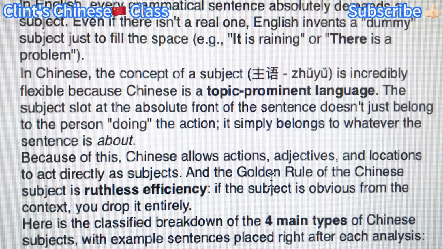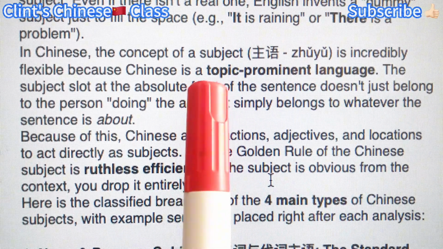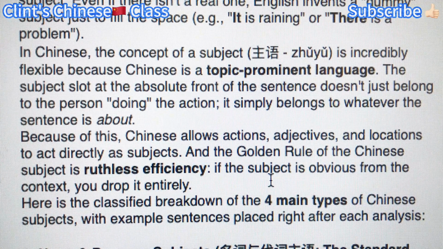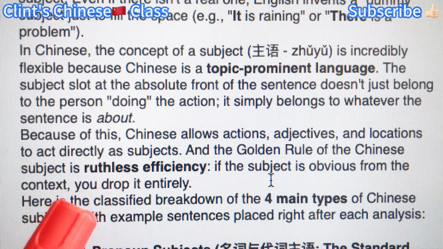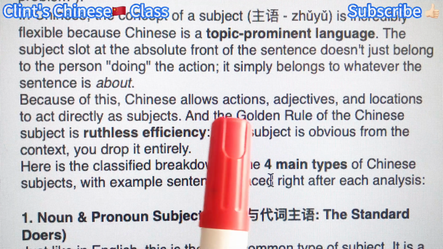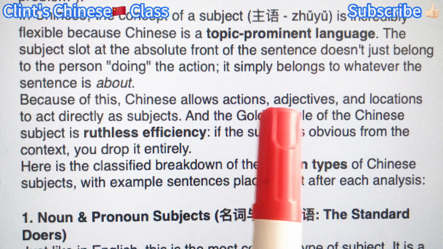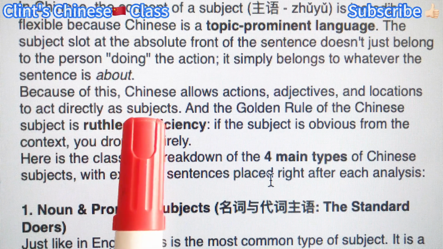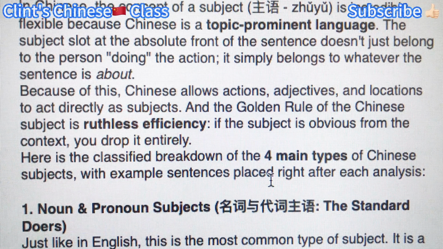And in Chinese, which is a topic-prominent language, usually the subject is a sort of topic, and then you talk about it. Meaning, in Chinese, you can use not only nouns and pronouns, but also verbs, adjectives, and locations to work as the subject.